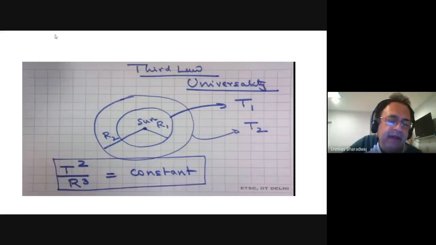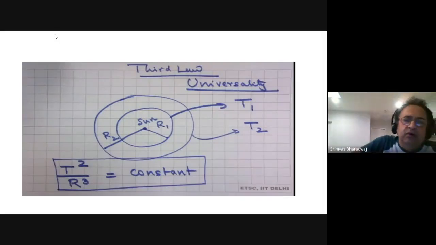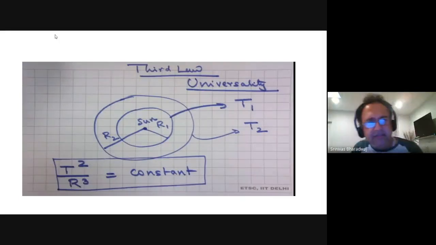So for a planet which is further away, what is going to be its period? That you get from these results. So how did they find these things out?